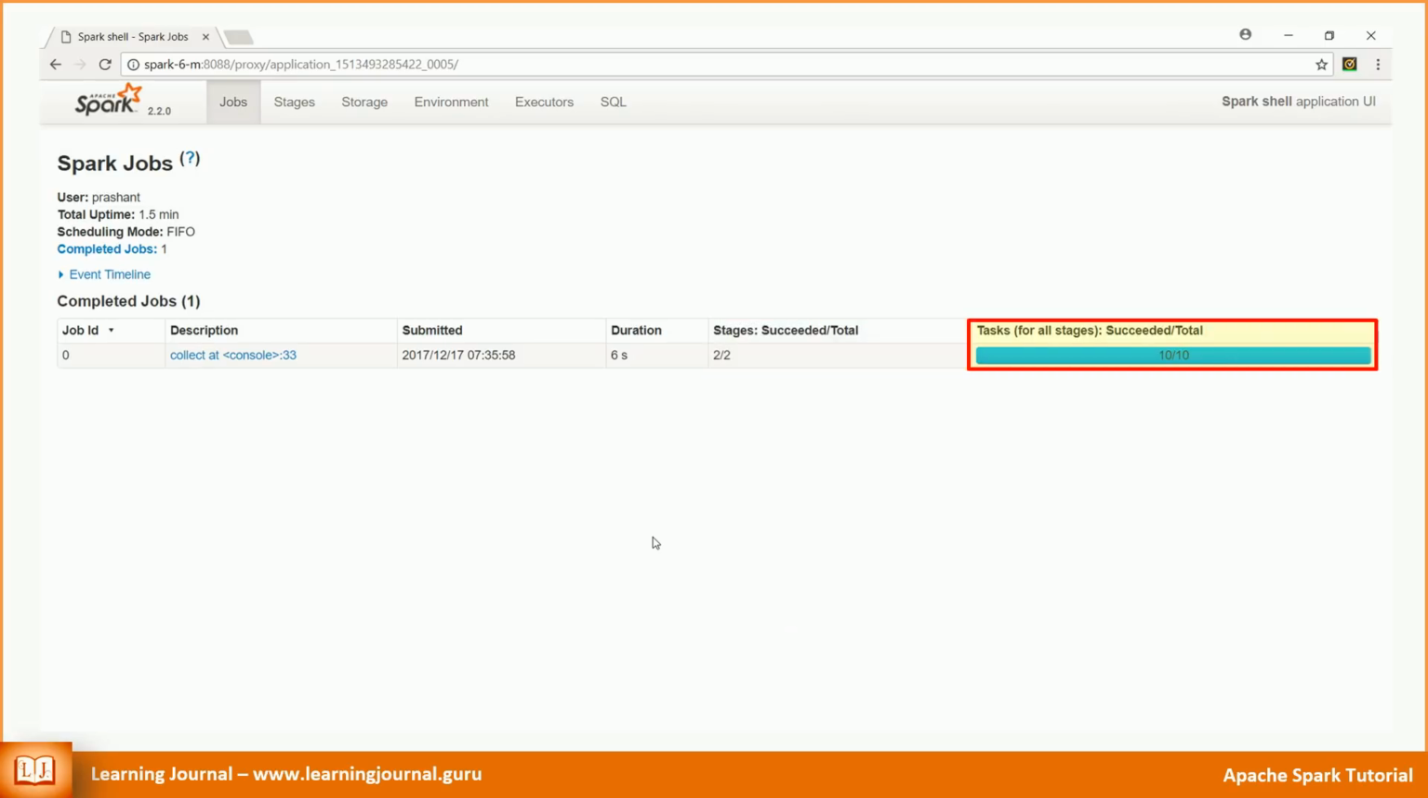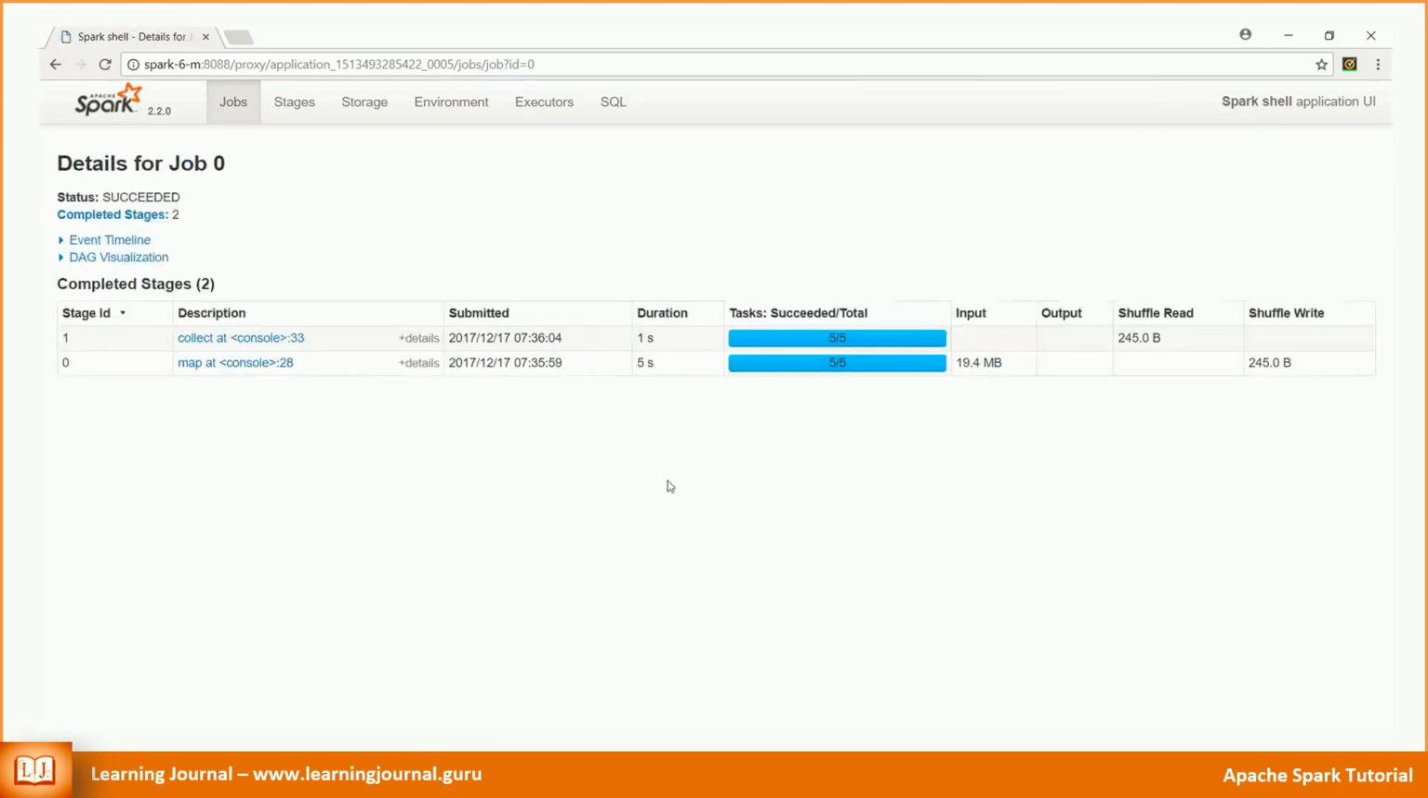We had 5 partitions, so I expected 5 tasks. Since the job went into 2 stages, we have 10 tasks. 5 tasks for each stage. Let's drill down further. You can see that there are 5 tasks per stage. That's what I said, right? Let's click on the DAG.